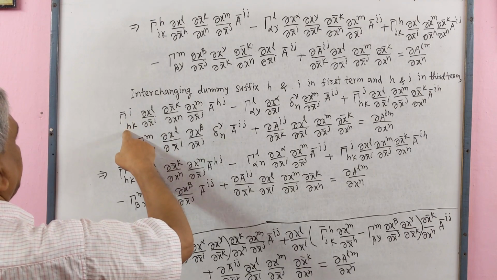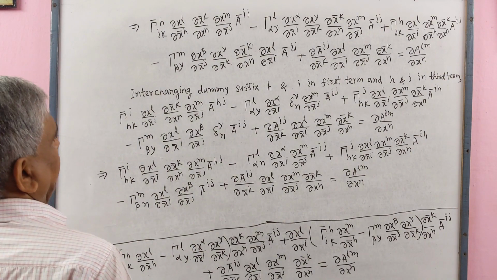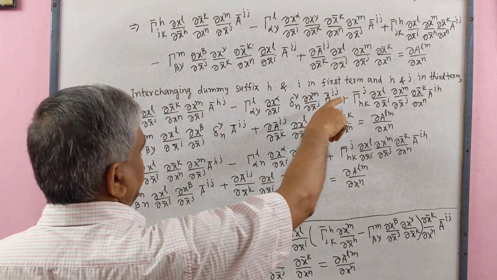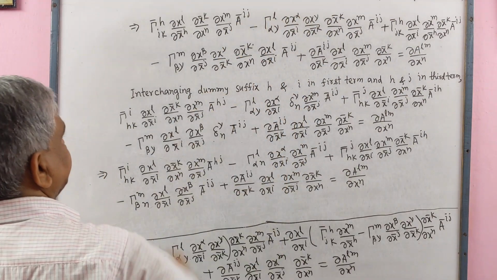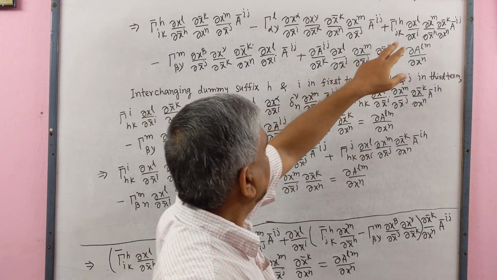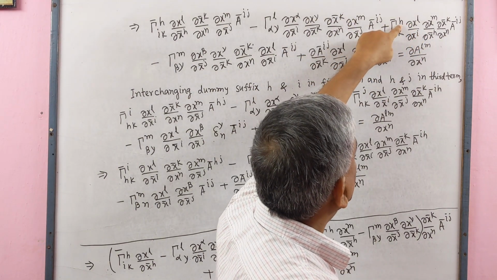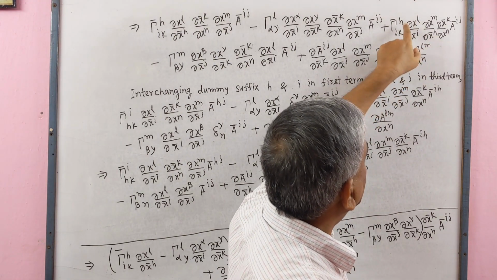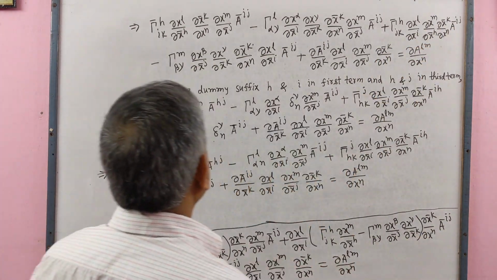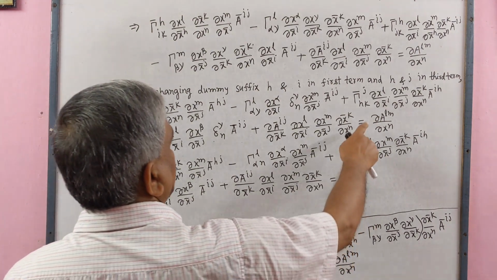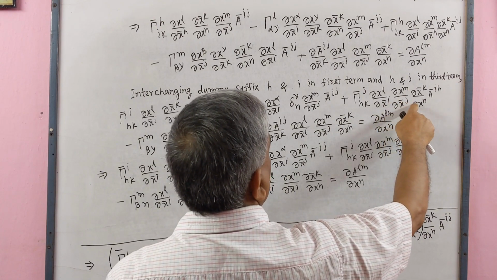And interchanging h and j in the third term: in place of h we write j, h dummy suffix, here we write j, and j dummy suffix, here we write h, and we will get this term.